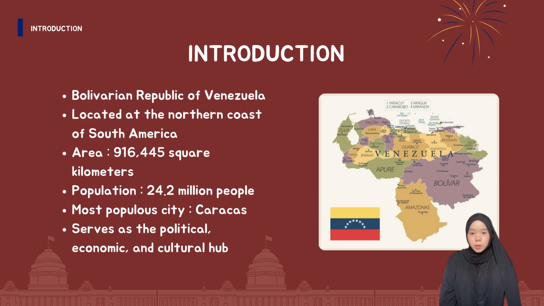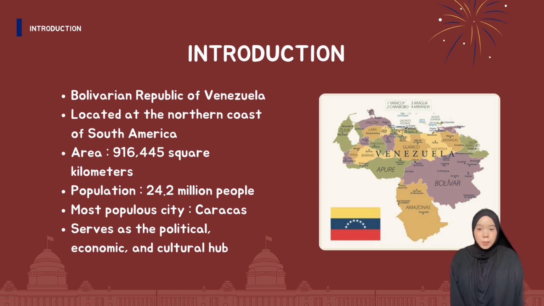Venezuela, also known as the Bolivarian Republic of Venezuela. It is a country mainly located in the northern coast of South America. Based on the article, Venezuela, the country has an area of 916,445 square kilometers with a population of 24.2 million people.